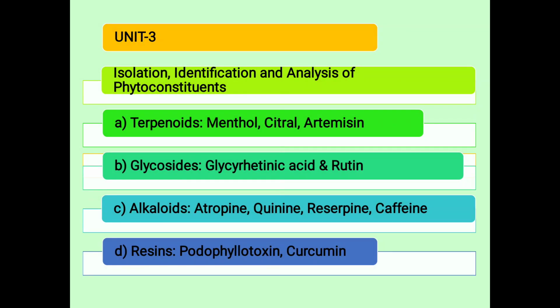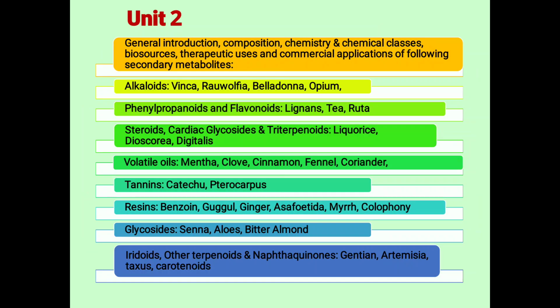This is very important: alkaloids. Among alkaloids, indole alkaloids: vinca, physostigma, nux vomica, rauwolfia, ergot.